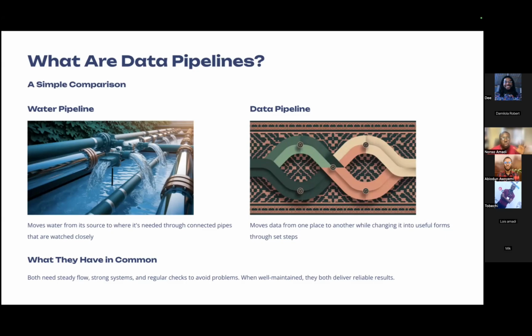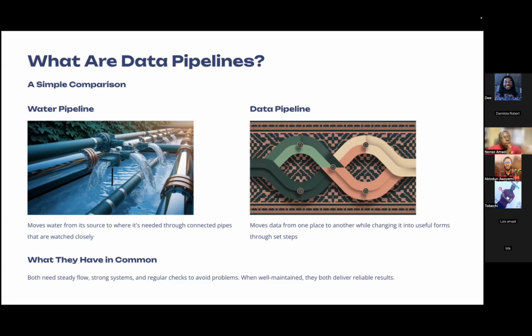If you are in Lagos like me, we have something called a water corporation, whereby the government pumps water for us and distributes it into our various homes. It's similar to how a data pipeline works. But in this sense, we're not moving water, we're moving data from one place to another.